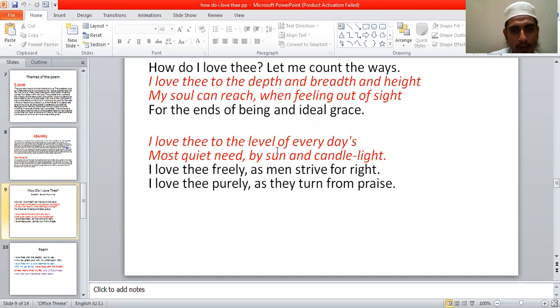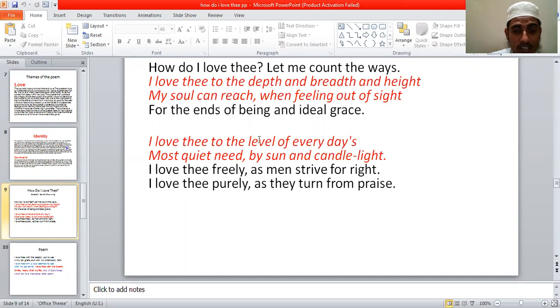In the same way, like oxygen, like water, like air, like this everyday's most quiet need, she loves her husband. That means she tries to explain here that without the love of her husband, her life is useless. Her life is meaningless. There is no value of her life. There is no existence of her life without the love of her husband.